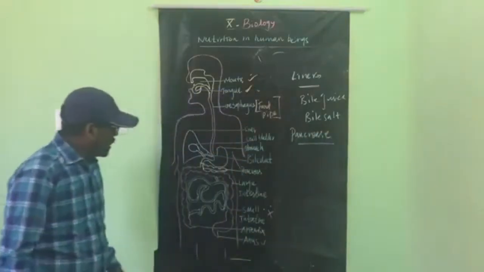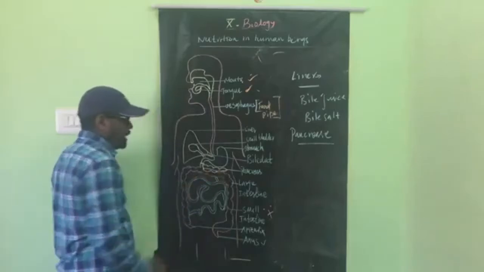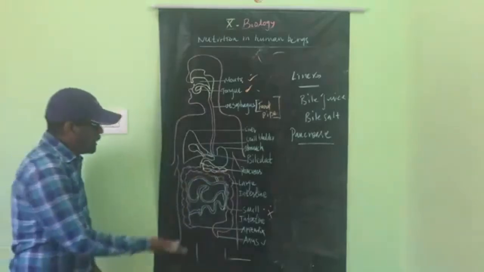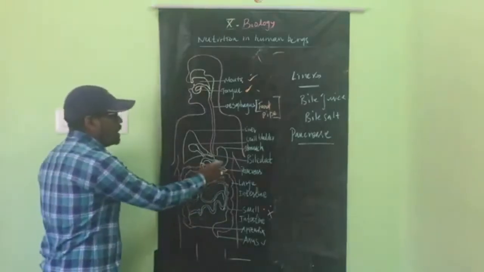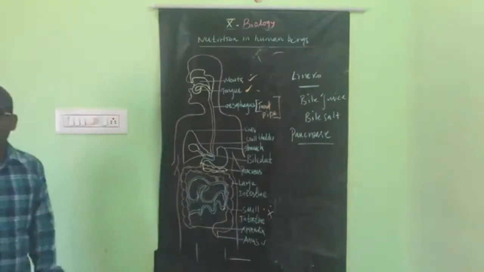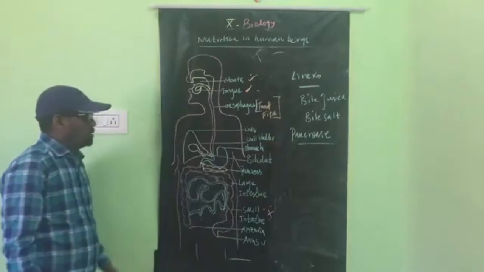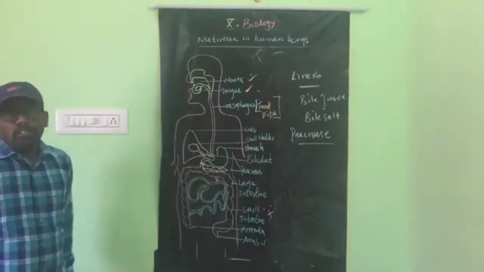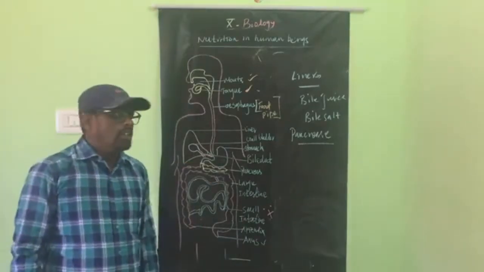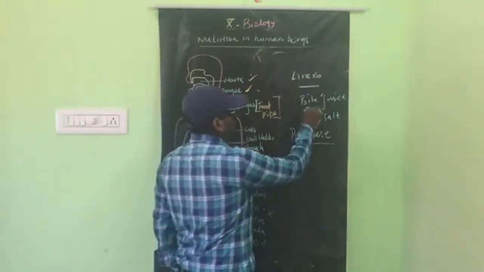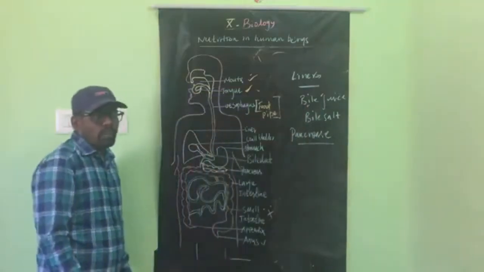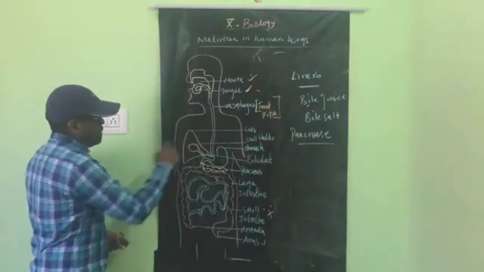So what is the pancreas? The pancreas is a leaf-like structure present below the stomach. And what is the liver? On the side opposite to the stomach there is a gland, that is the liver. That liver secretes bile juice.